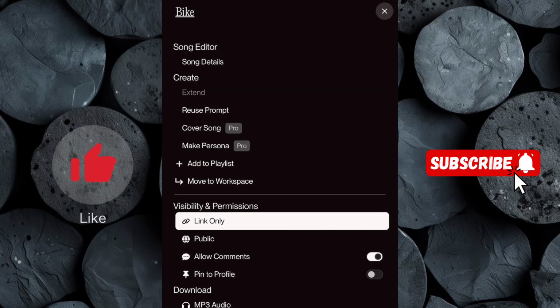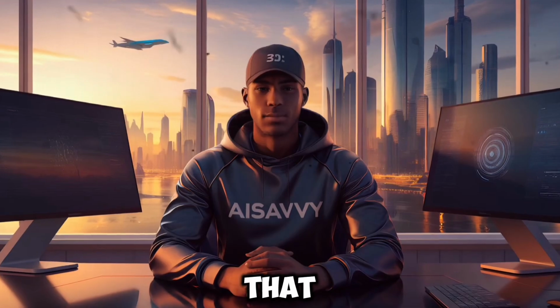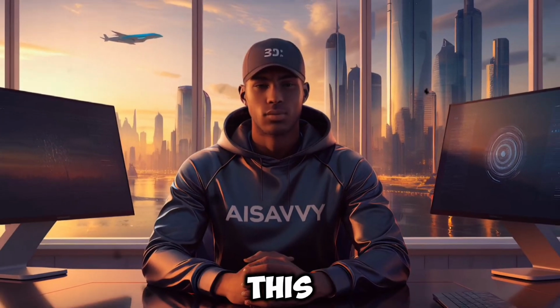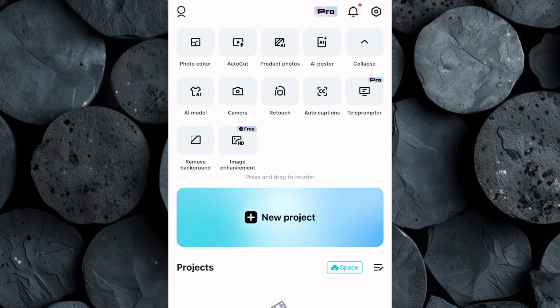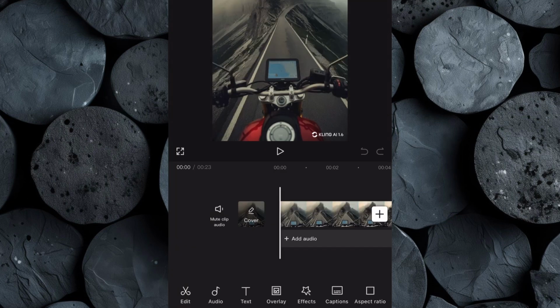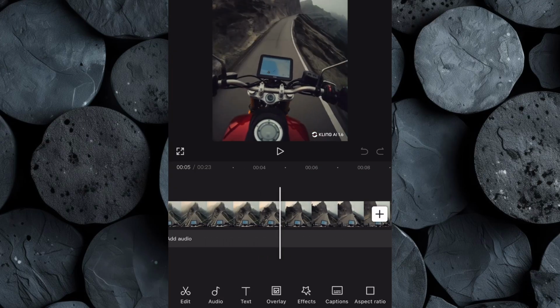Now download the one you prefer to your device. Now that we have all the elements ready, the last step is to bring them together with editing. For this, we will use CapCut. Start by opening CapCut, then click on New Project and import the AI-generated videos into the timeline, making sure they are arranged in the correct order.